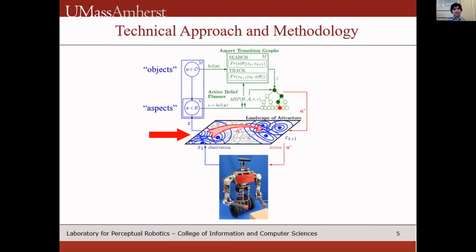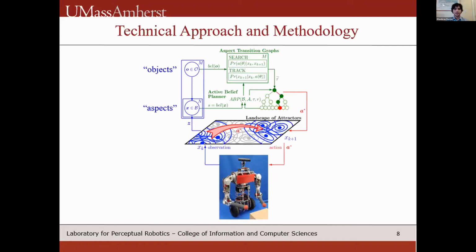We start with a landscape of attractors that represent environmental stimuli. These aspects are denoted by X. Aspects support classifiers that recognize geometric properties of rigid bodies. A hierarchical Bayes filter is then used to fuse the history of observations into a description of the latent states of entities like objects or rooms. And a belief space planner is then used to roll out future states in a belief MDP up to a bounded depth. This happens with the help of aspect transition graphs, or ATGs, that model probabilistic transitions between the aspects.